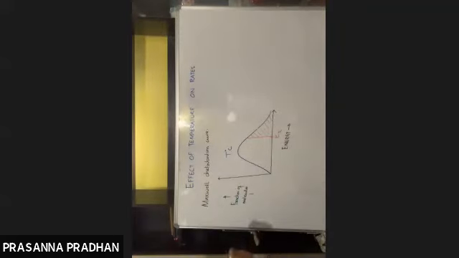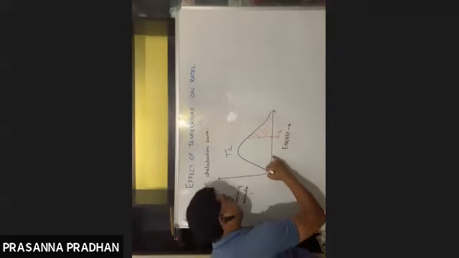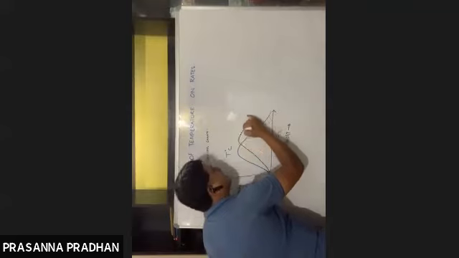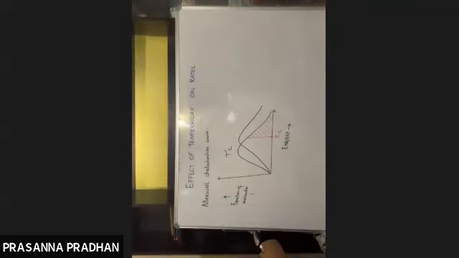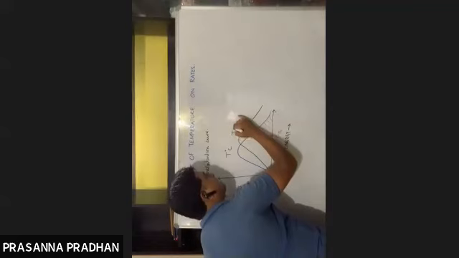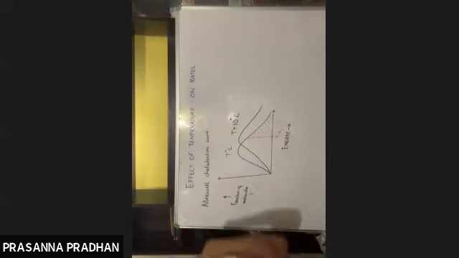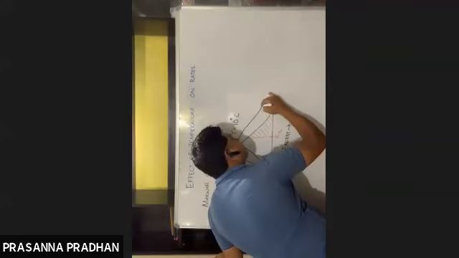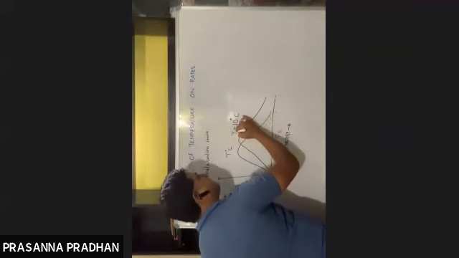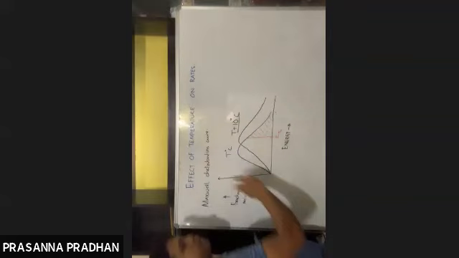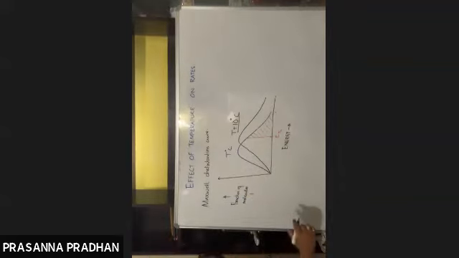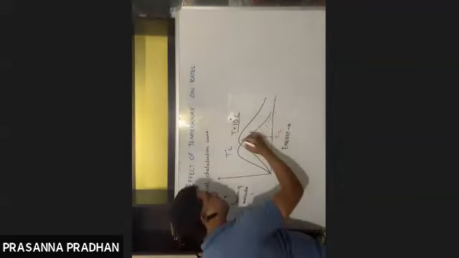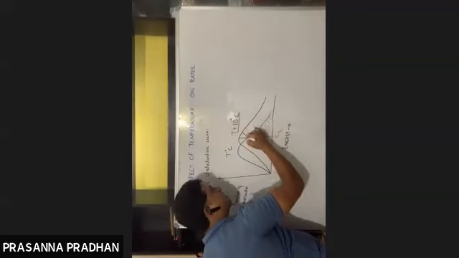So if I increase the temperature by 10 degrees Celsius, what will happen? The curve will get flattened like this. This is the curve at T plus 10 degrees Celsius. Let us concentrate on this black curve now. What fraction of molecules will have energy greater than threshold energy? Now, it is given by this shaded portion.